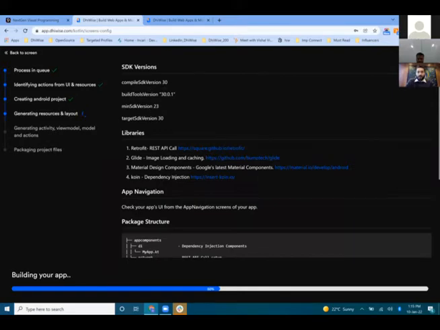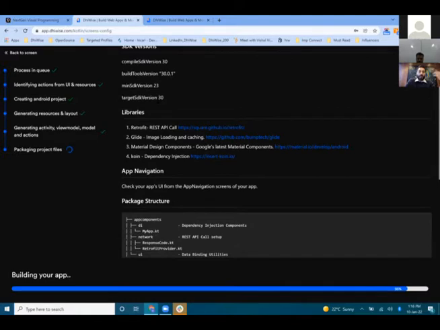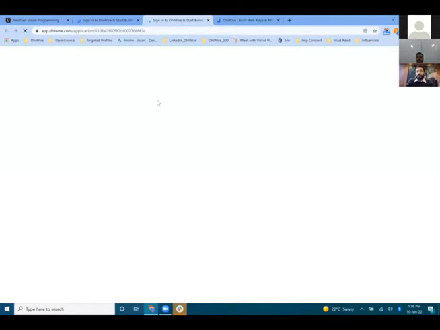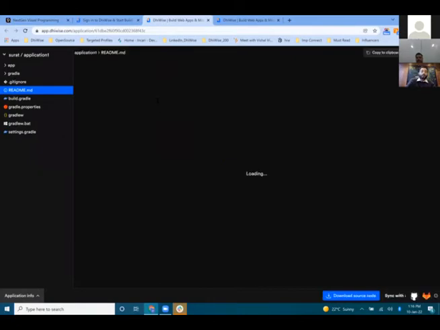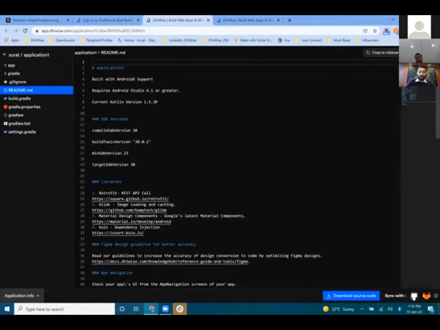SDK version is 30. So we give all the information, like when we generate the source code, what kind of SDK versions and libraries we are using, and what will be the entire package structure. Even if you have 100 screens, the system will take a maximum of 3 to 4 minutes to convert the entire design into code, and it's developer-centric code. It's not something like, okay, we will generate all the vectors and code according to vectors. We are detecting components and creating reusable components automatically and everything.